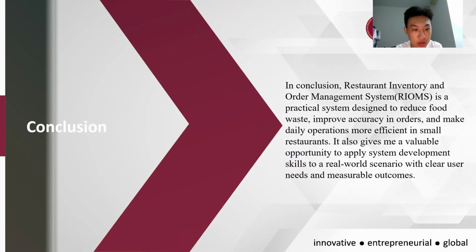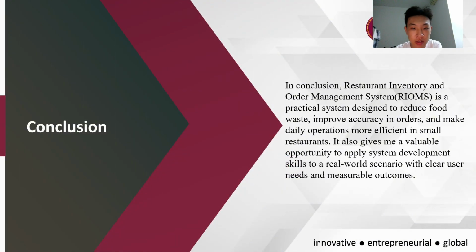Okay, that is in conclusion. The restaurant inventory and order management system is a practical system designed to reduce food waste, improve accuracy in orders, and make daily operations more efficient in small restaurants.